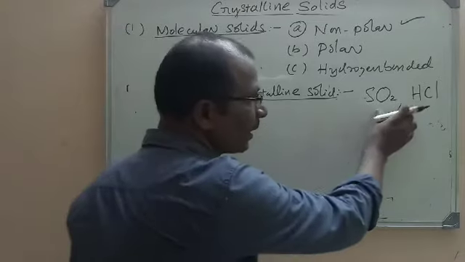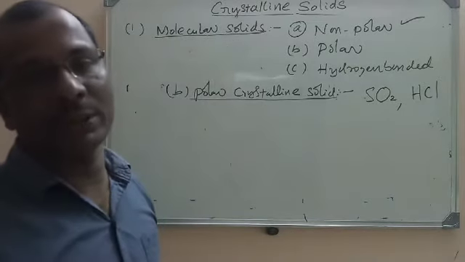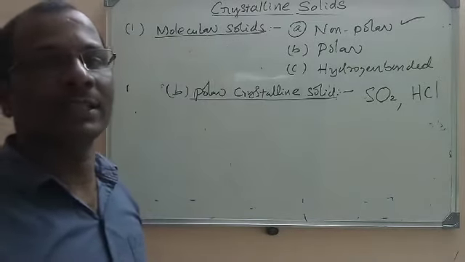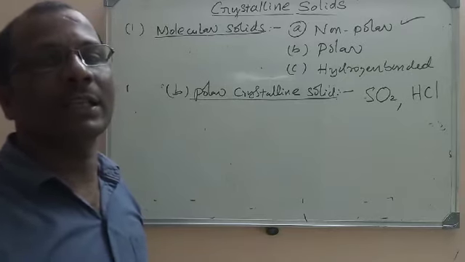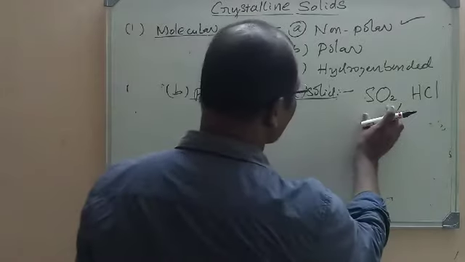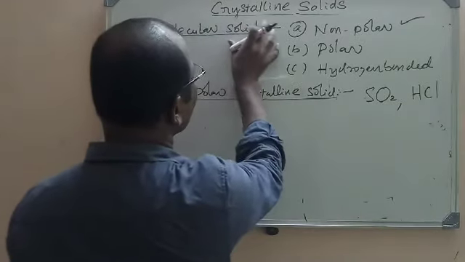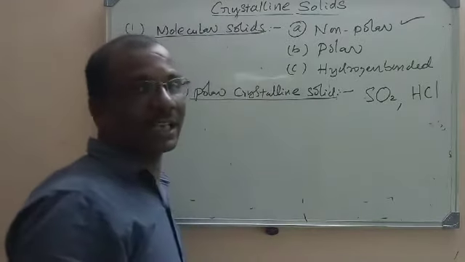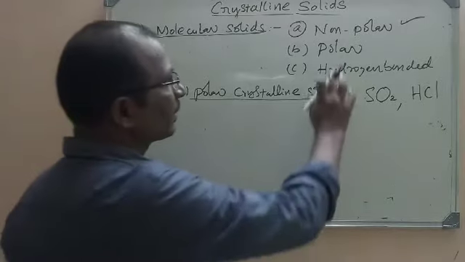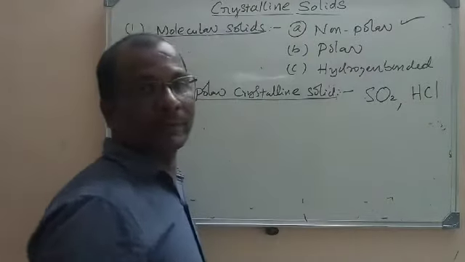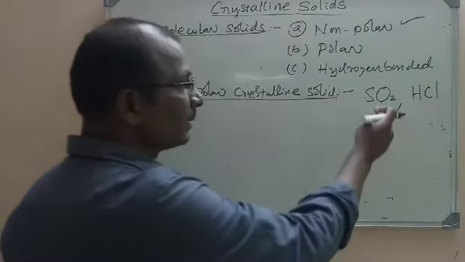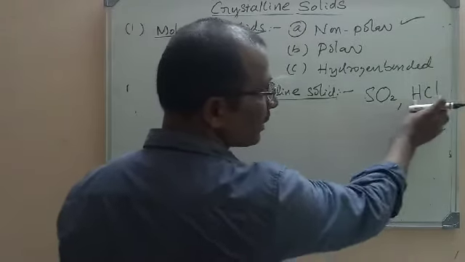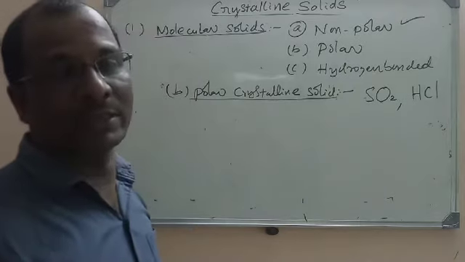These molecules have polar covalent bonds. Polar covalent bonds means the covalent bond formed between two different atoms. In all molecular solids, molecules are the constituent particles, but here polar molecules will be there, not non-polar ones.